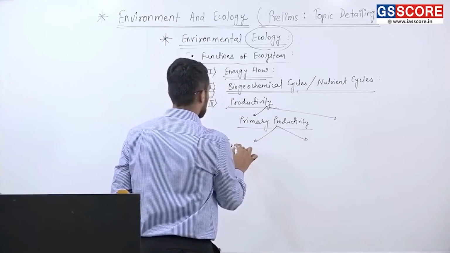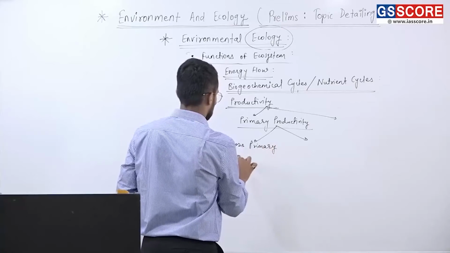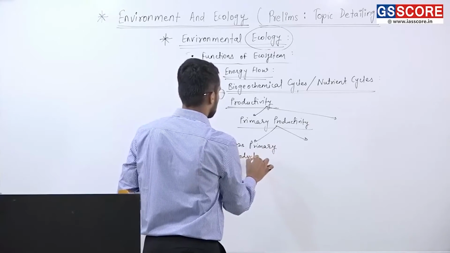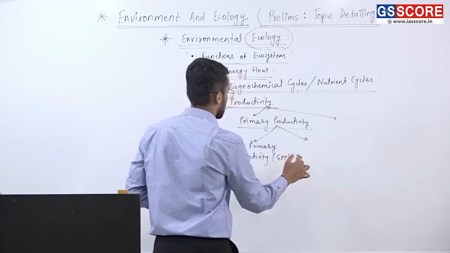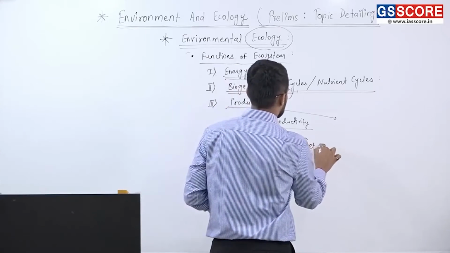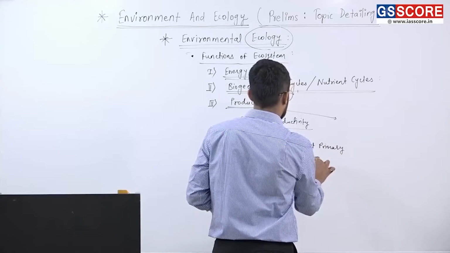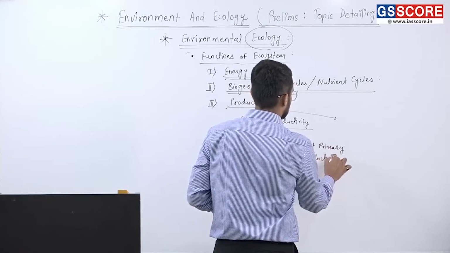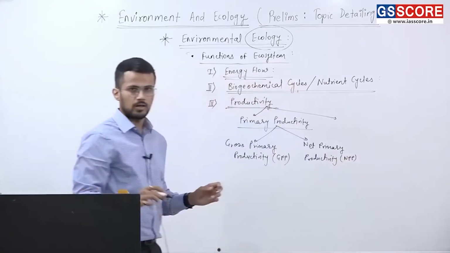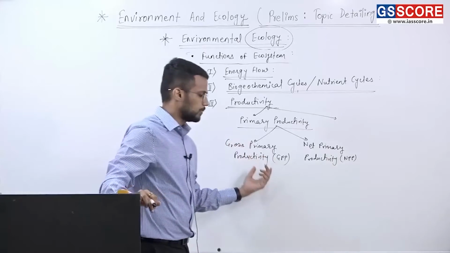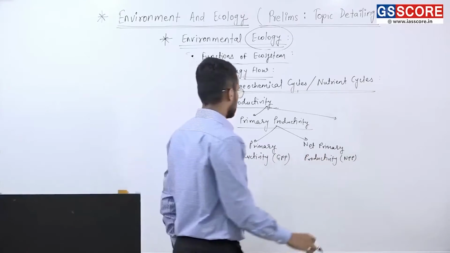First is gross primary productivity, also called GPP, and net primary productivity, also called NPP. These are the important topics: GPP and NPP.